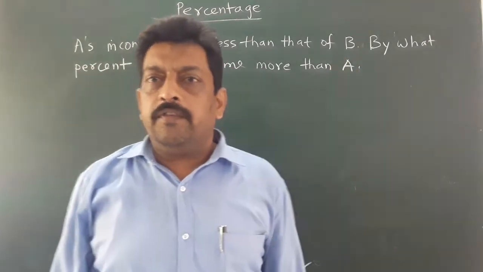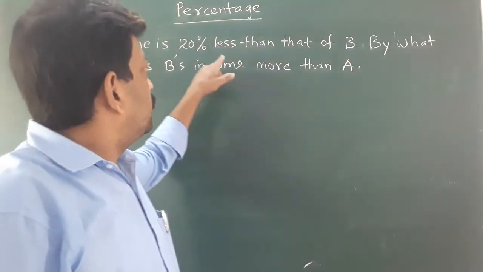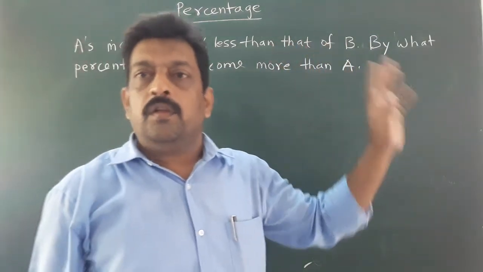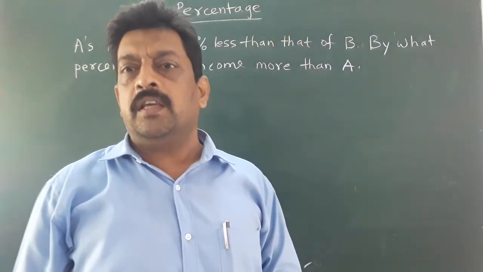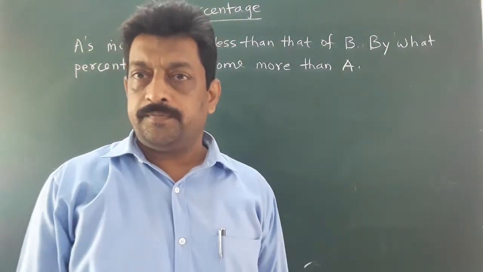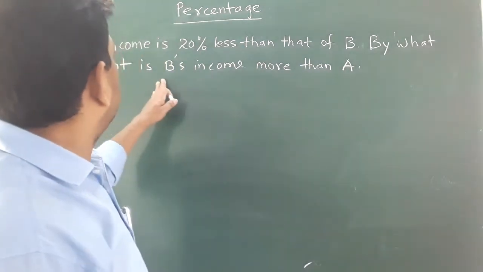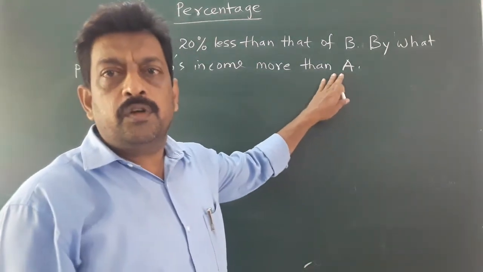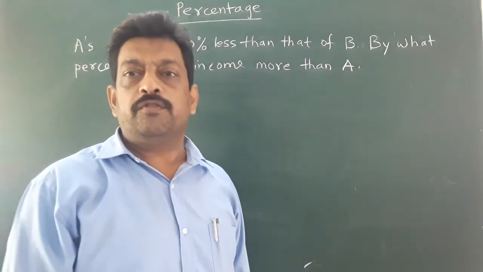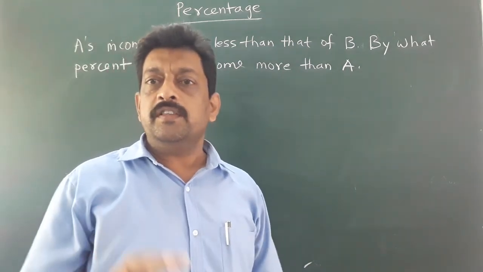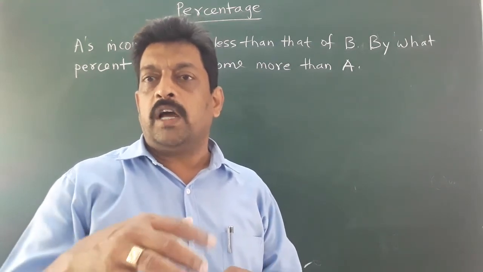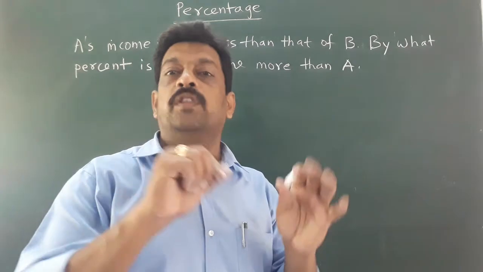So it is quite clear from the question that B's income is more, A's income is less. Now, as compared with A, B's income is more. A's income is 20% less than that of B. What we have to find? If A's income is 20% less than that of B, then by what percent is B's income more than A?